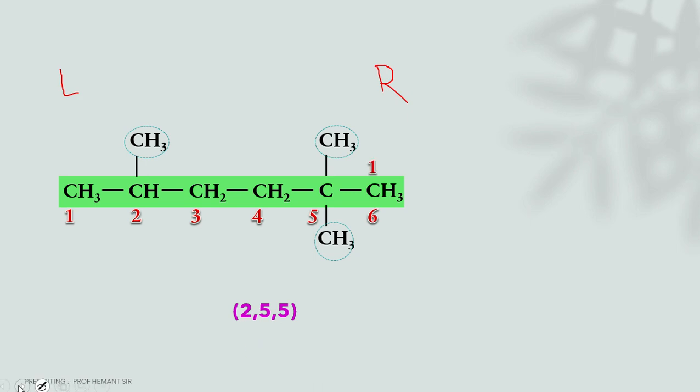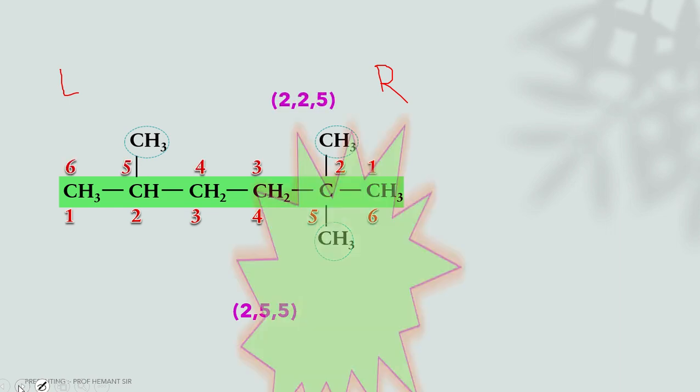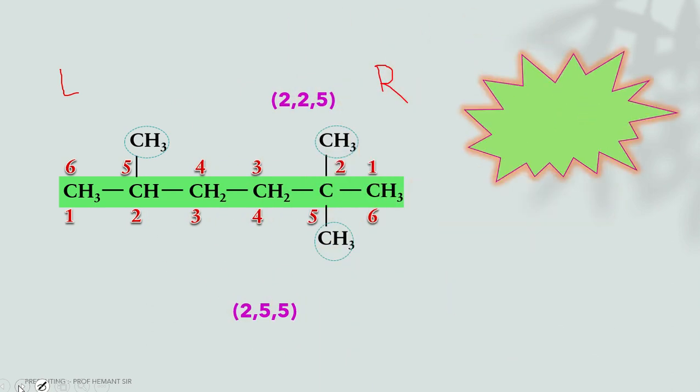And if you go from right to left, 2,2,5. Which set of locants is lower, from right to left or left to right? From right to left has the lowest set of locants.